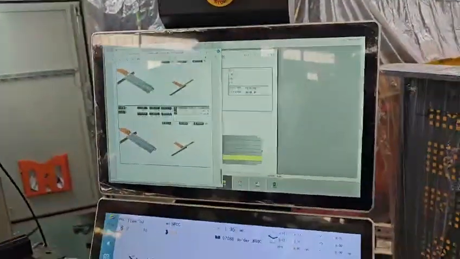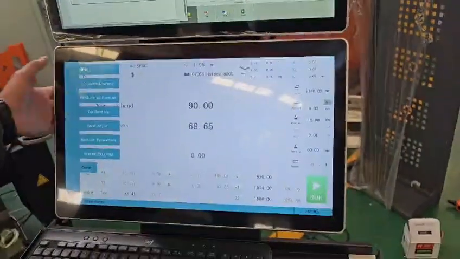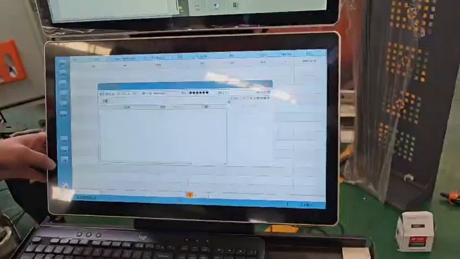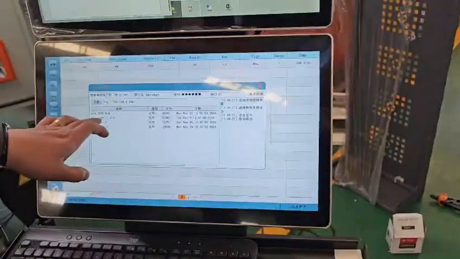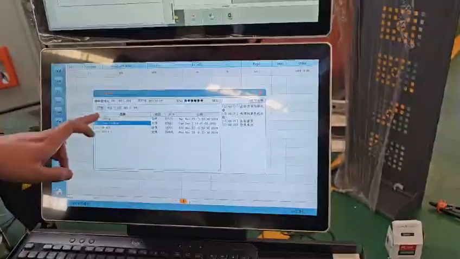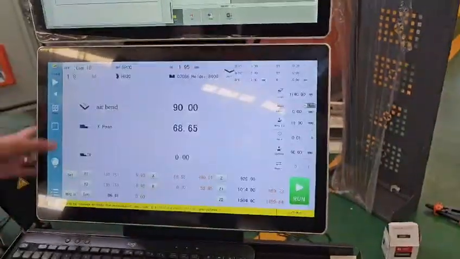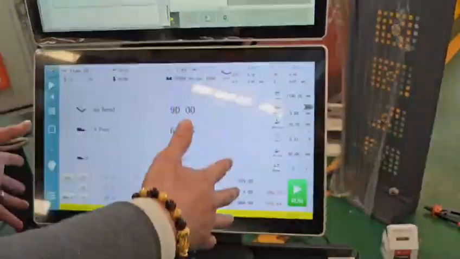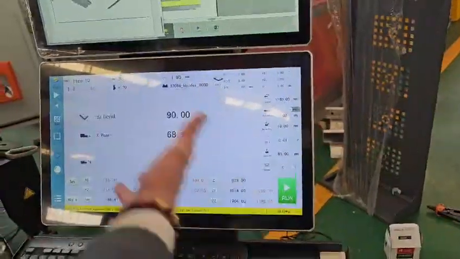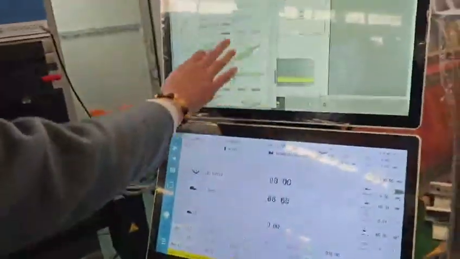And now this is the NC. We can find the product library and it shows you the PRD and ITM. We can see and download. And now this is the program in the NC. We can touch start. We can bend the product by this: 1, 2, 3, 4, 8.